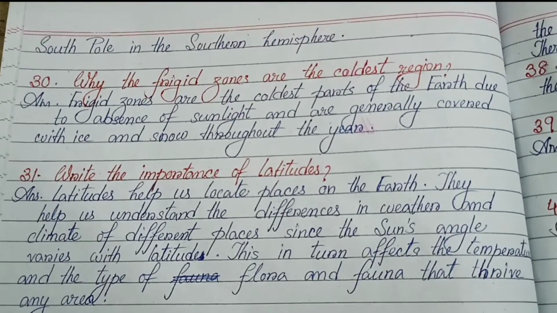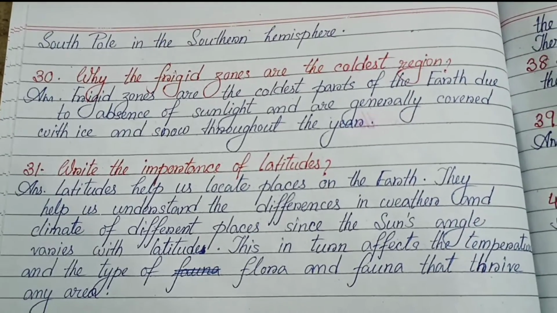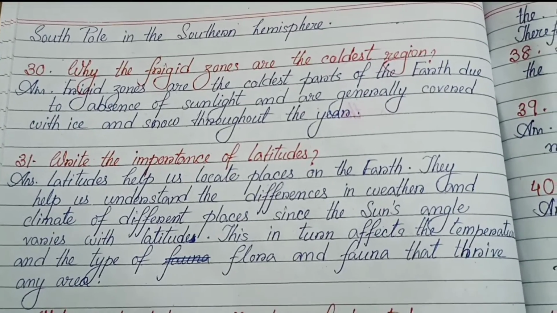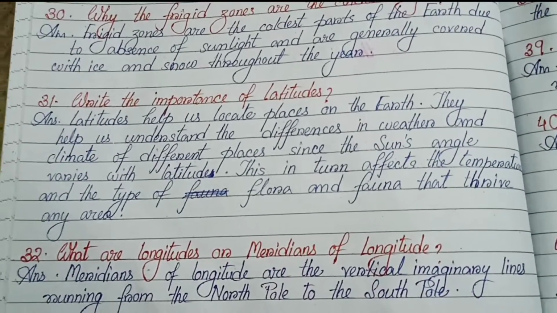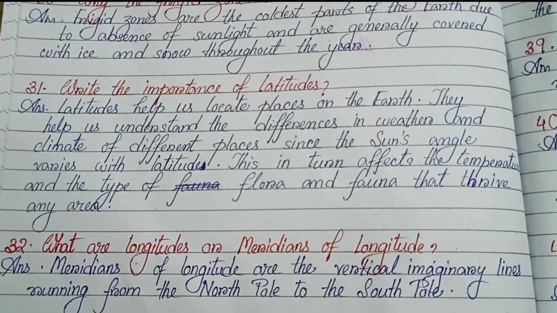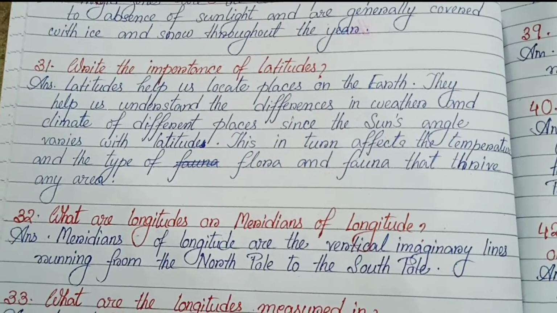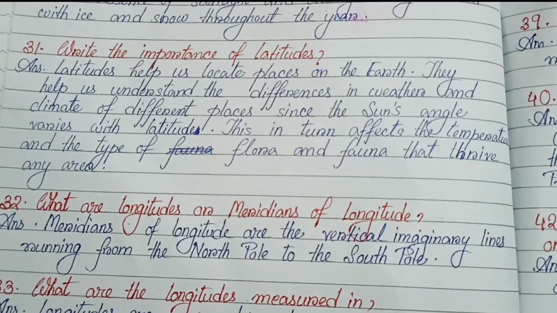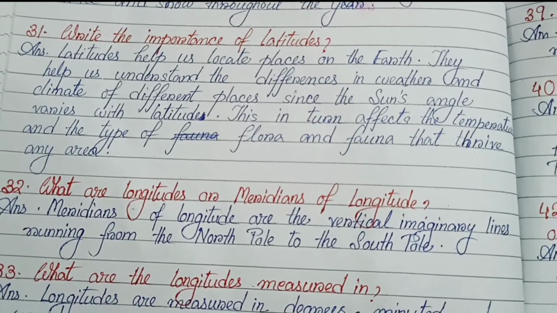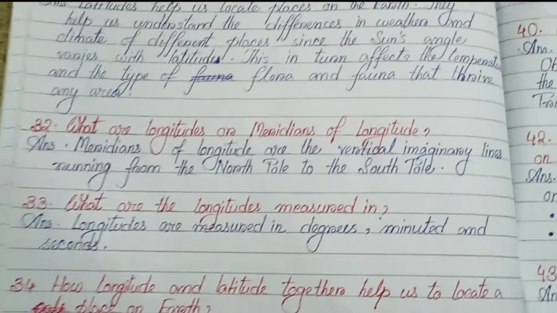Number 30. Why are the frigid zones the coldest region? Frigid zones are the coldest part of the earth due to absence of sunlight and are generally covered with ice and snow throughout the year. Number 31. Write the importance of latitudes. Latitudes help us locate places on the earth. They help us understand the differences in weather and climate of different places since the sun's angle varies with latitude. This in turn affects the temperature and the type of flora and fauna that thrive in any area.